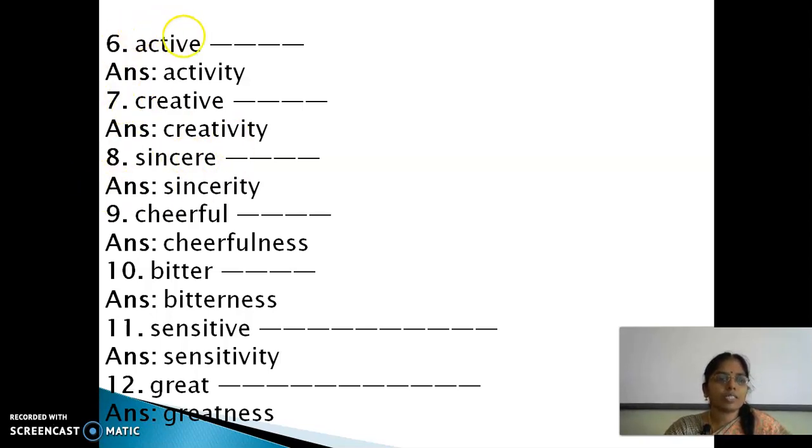Next, cheerfulness. Cheerful, cheerfulness. Bitter, bitterness. Sensitive, sensitivity. Here also ending with E. Ending with E, ITY. Great, greatness. Sensitive, sensitivity. Great, greatness. Any doubt in this exercise, dear? Shall we move to the next slide? It's very easy, isn't it?